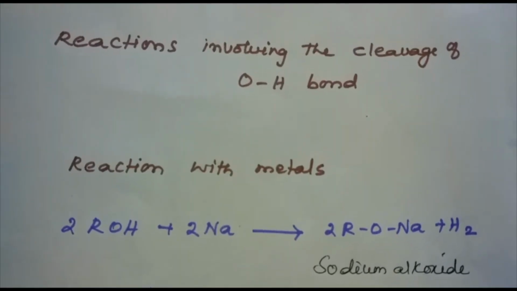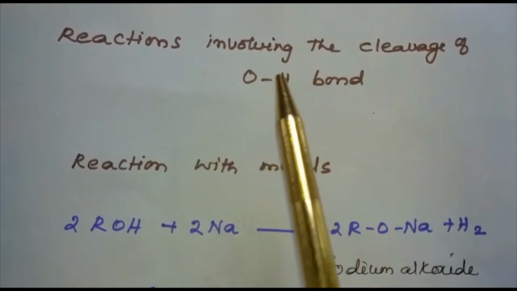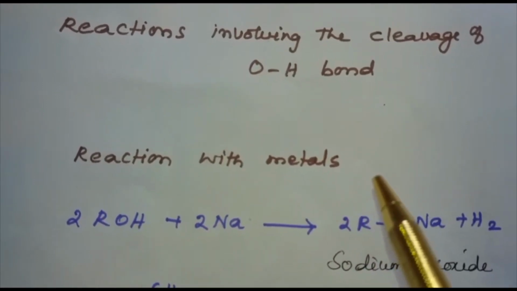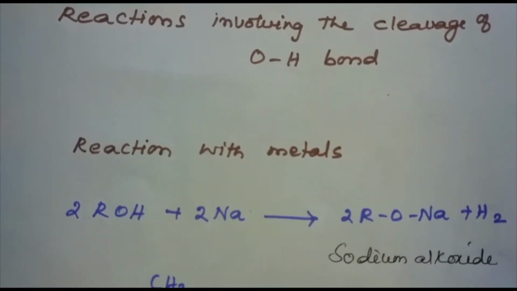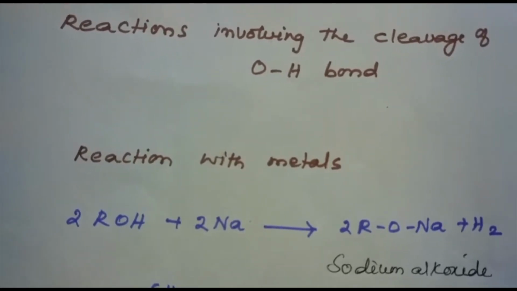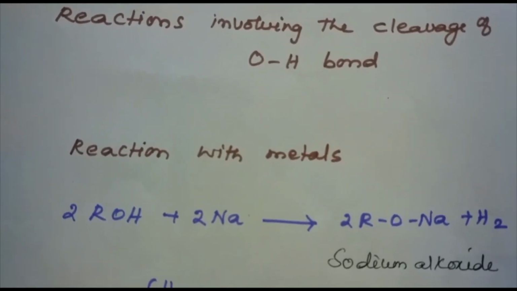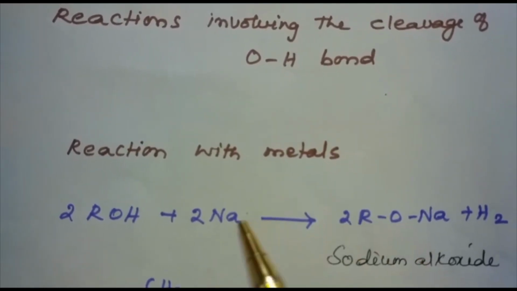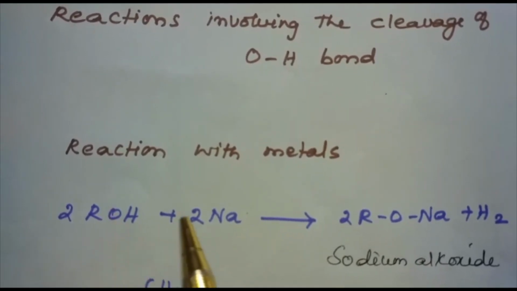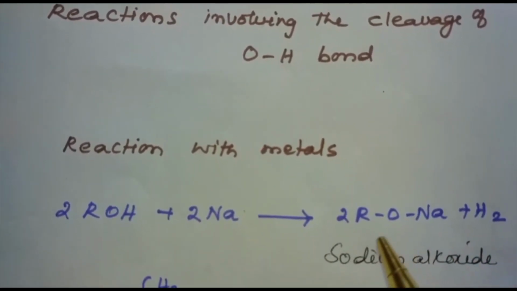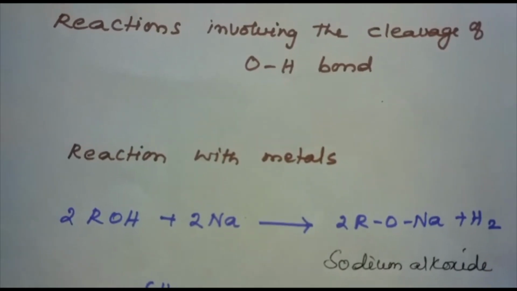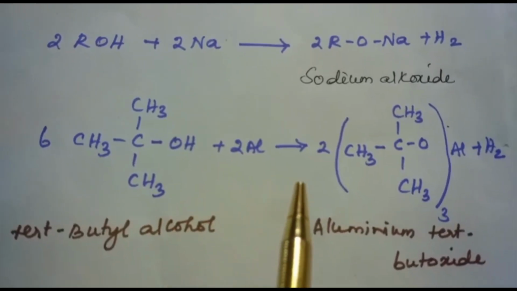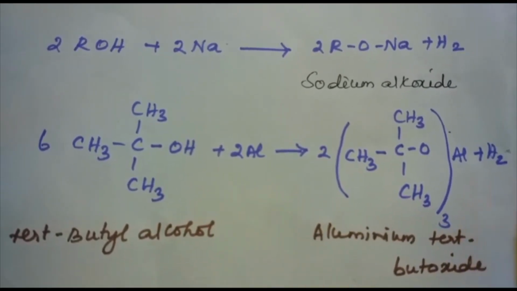Now let us discuss the reactions involving the cleavage of the OH bond. First we are discussing reaction with metals. Alcohols and phenols react with active metals such as sodium, potassium and aluminium to yield the corresponding alkoxides or phenoxides and hydrogen. Here you can see alcohol reacts with sodium to give the corresponding sodium alkoxide and hydrogen. In this case, tertiary butyl alcohol reacts with aluminium to give aluminium tertiary butoxide plus hydrogen.